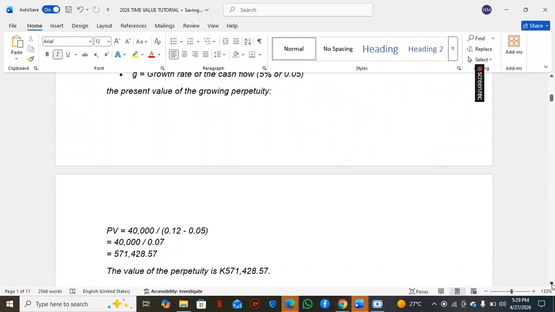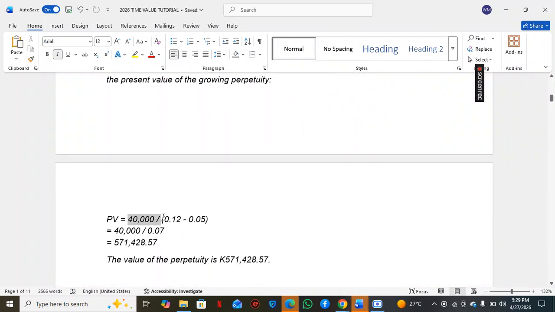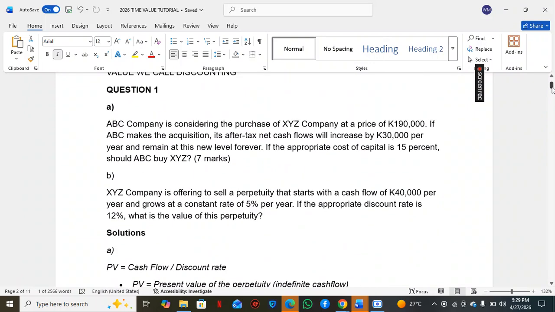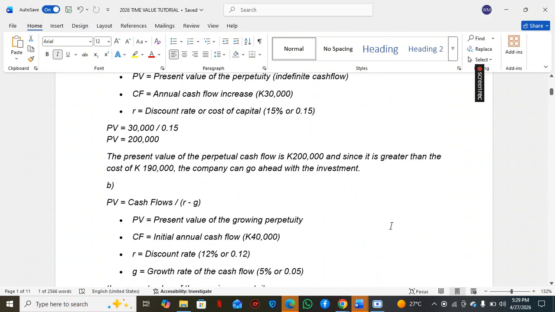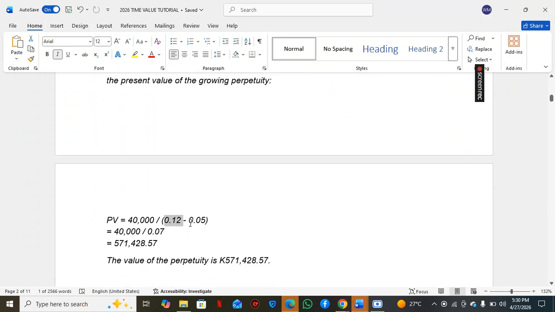So these 40,000 that you'll be receiving in the future, over the discount rate they've told us is 12%. The growth rate of the perpetuity is 5%. So 0.12 minus 0.05, you get 0.07.